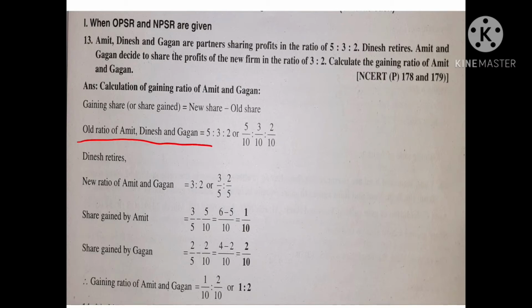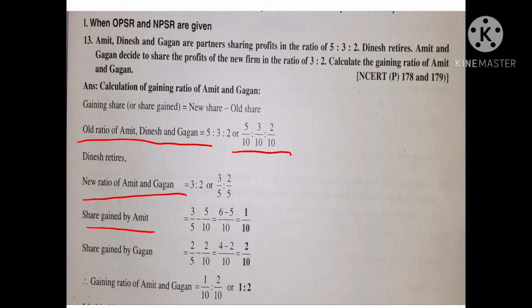Old ratio of Amit, Dinesh and Gagan 5:3:2, or 5/10:3/10:2/10. So 5 plus 3 plus 2 is equal to 10, that's why 5/10:3/10:2/10. And next, new ratio of Amit and Gagan 3:2. That is also provided in the problem itself, or 3/5:2/5. Now you apply the formula directly.